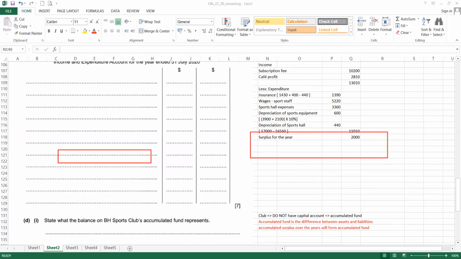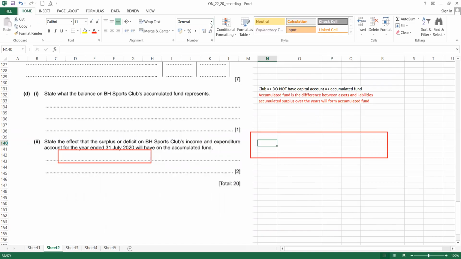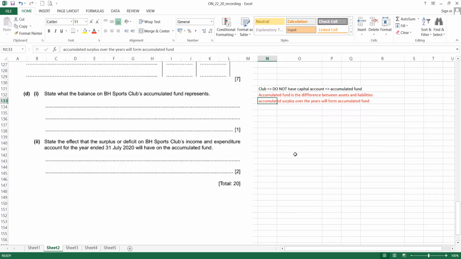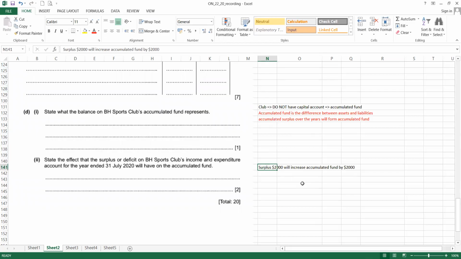So what is this effect on the accumulated fund? Since that this accumulated fund, we already know that it's accumulated surplus over the year. We can say surplus 2,000 will increase accumulated fund by 2,000. Okay, so that is the purpose for this sentence. They want you to check what you have in here and then answer here. So far, okay?